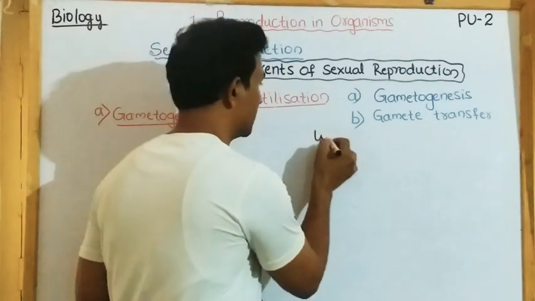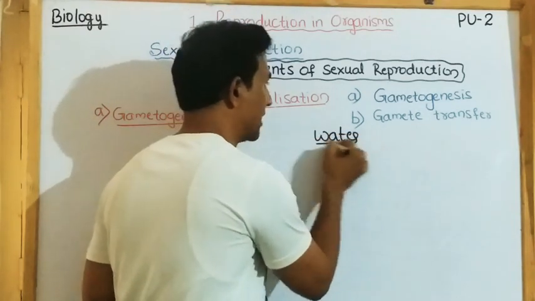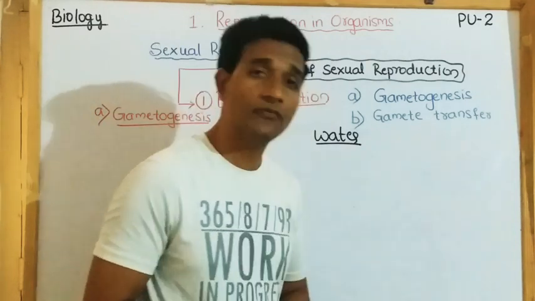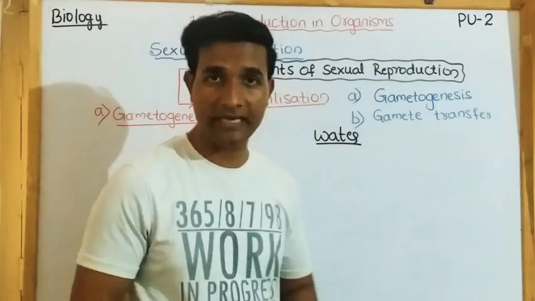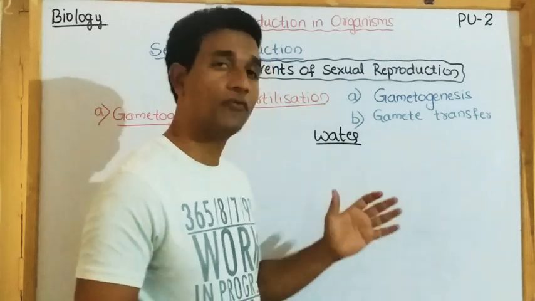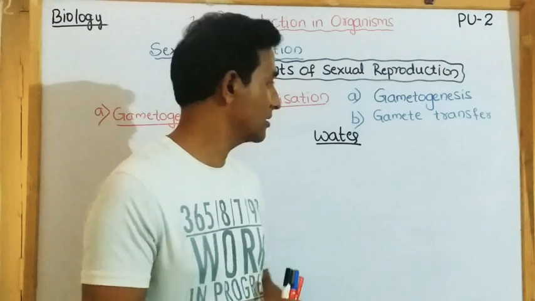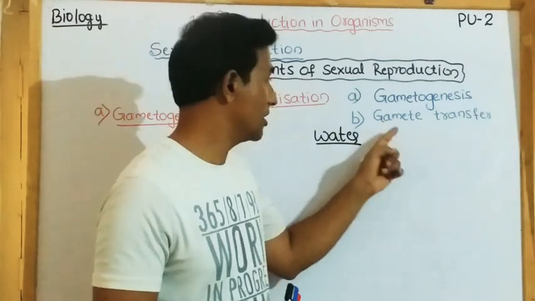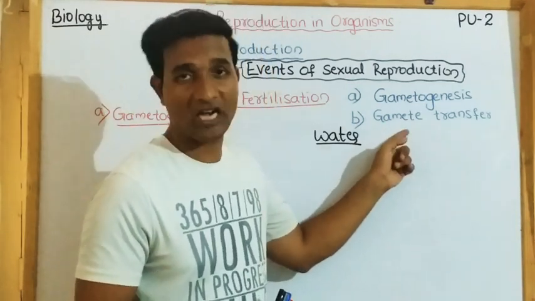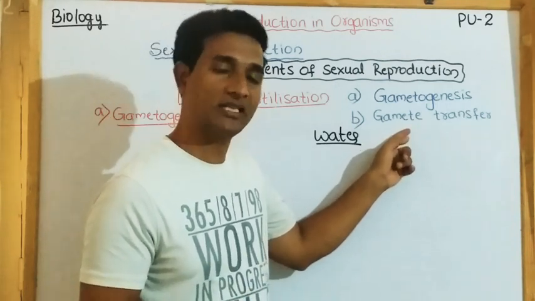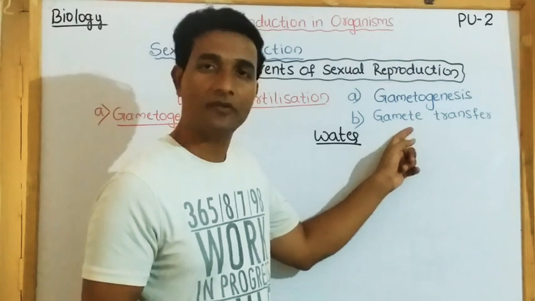So water is the medium which helps in transfer of most male gametes. When you come to higher organisms, male gametes have to reach the female gametes physically. Here there is a specialized process, which we will study in the next chapter, of how the gamete is transferred to the female body.